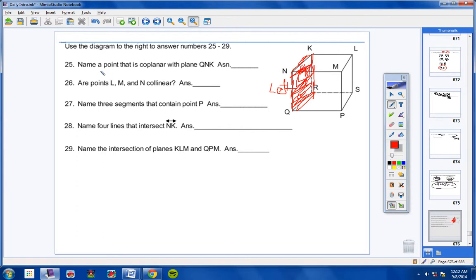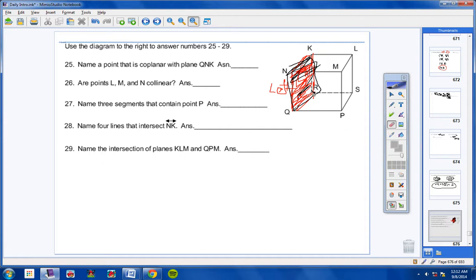Now, it says name a point that is coplanar with plane Q and K, or in other words, name a point that lies on that plane. Well, there's only one in this picture, R. I mean, look, here's your left side, right? The only point that's coplanar with Q and K is going to be R. R is definitely on this same plane over here.